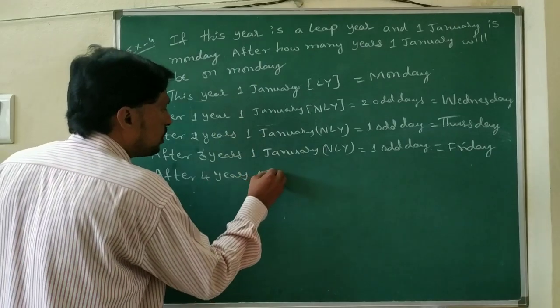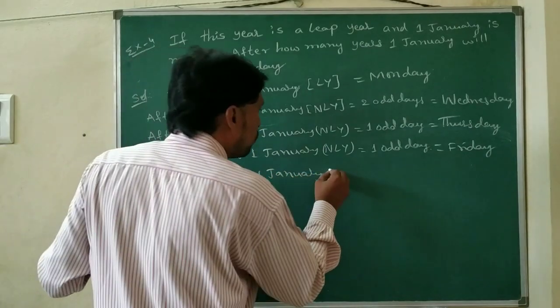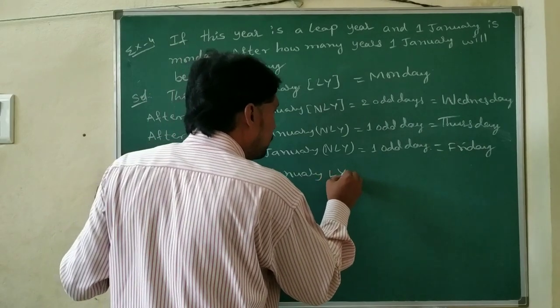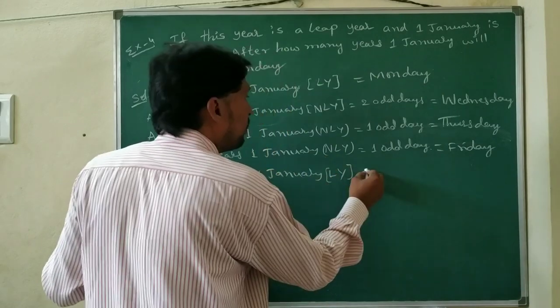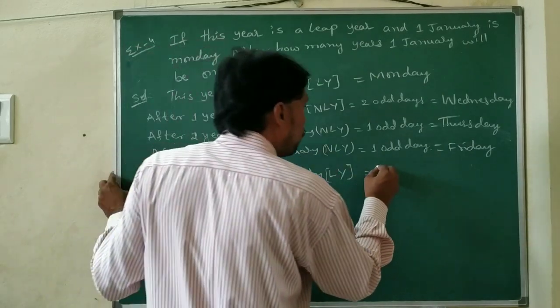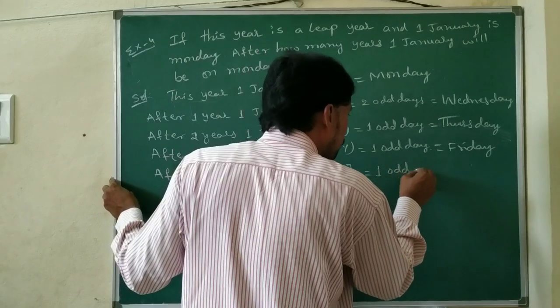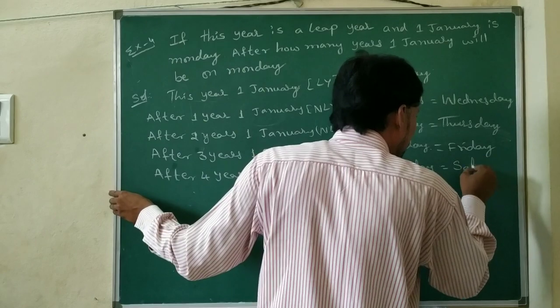So 1st January, it is also a leap year. So here we are calculating this year only, means 1 odd day we are getting. 1 odd day, that is Saturday.